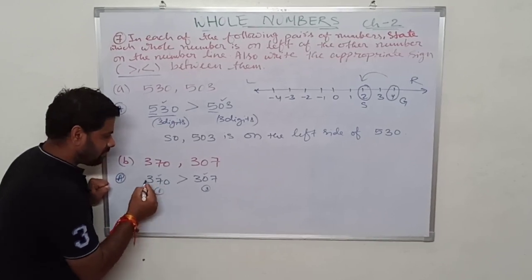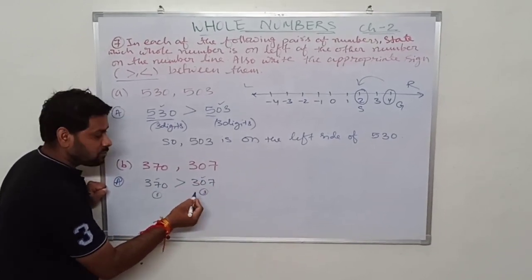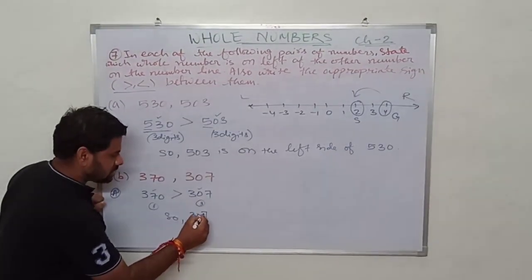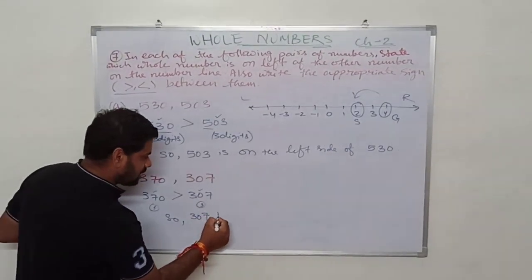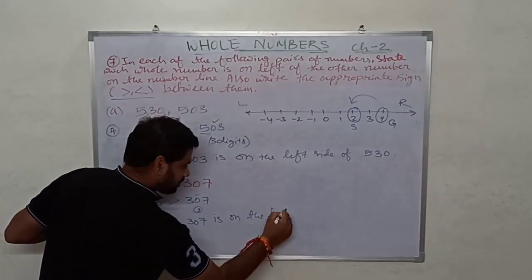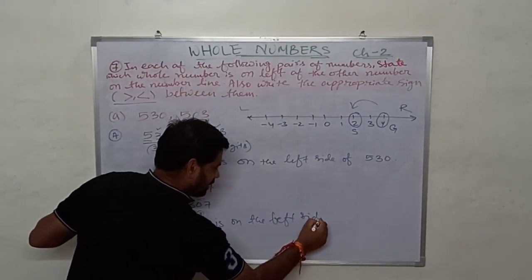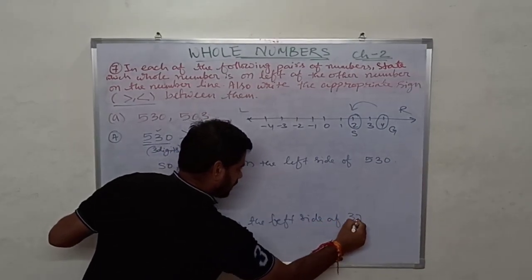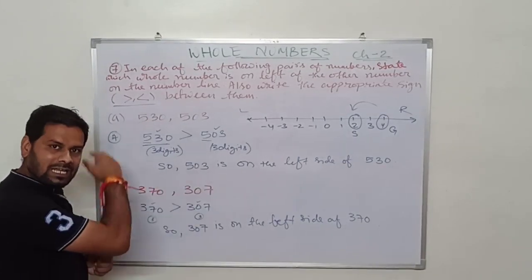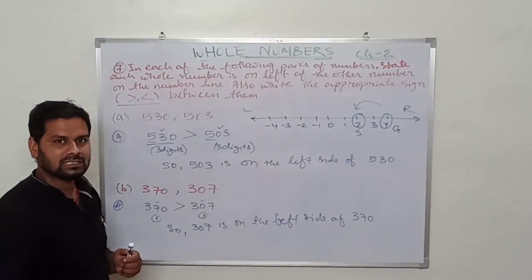So 370 is greater than 307. So which number is smaller? 307 is smaller. 307 is on the left side of 370. Okay, so 307 will be on the left side of 370.